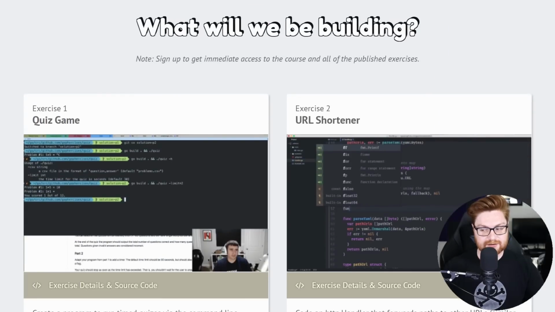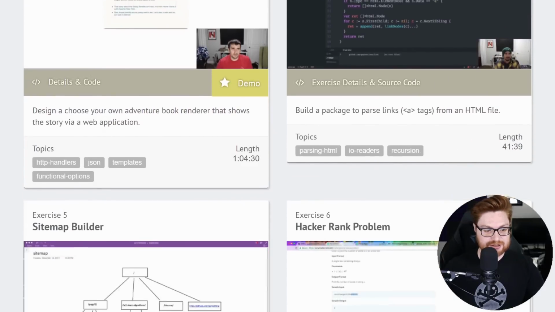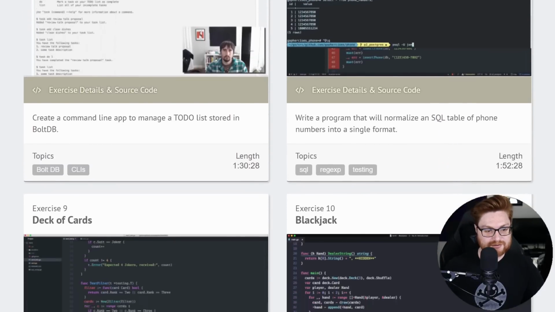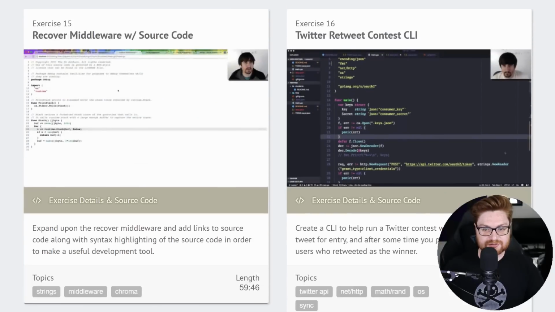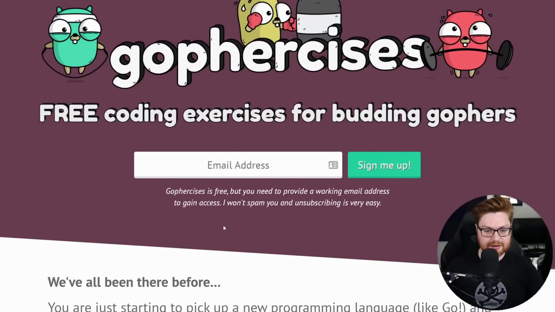You can see a whole lot of these, some super cool stuff like a quiz game just to get started, URL shortener, building out things for parsing HTML links, creating a sitemap builder, phone number normalizer, command line task manager, etc., renaming, so much stuff. Really great resource here. So I am going to go ahead and create an account. I'll enter my email address,